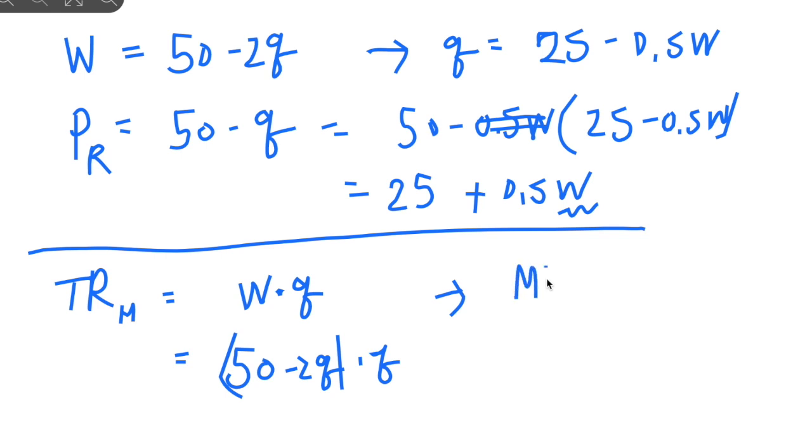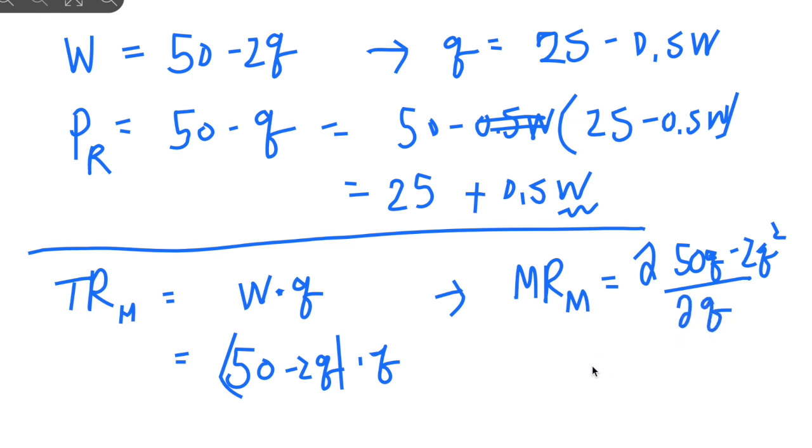So the marginal revenue for the manufacturer equals the derivative of 50Q minus 2Q squared with respect to Q, so we get 50 minus 4Q. So the marginal revenue for the manufacturer equals 50 minus 4Q.